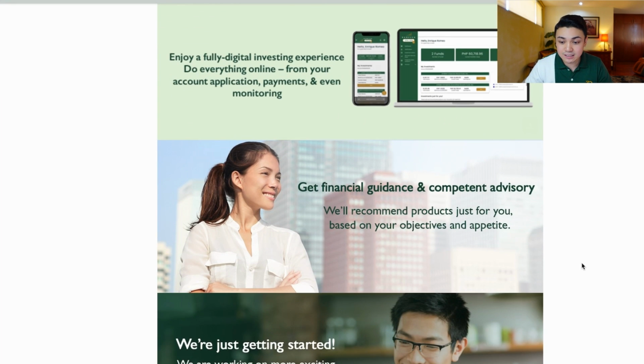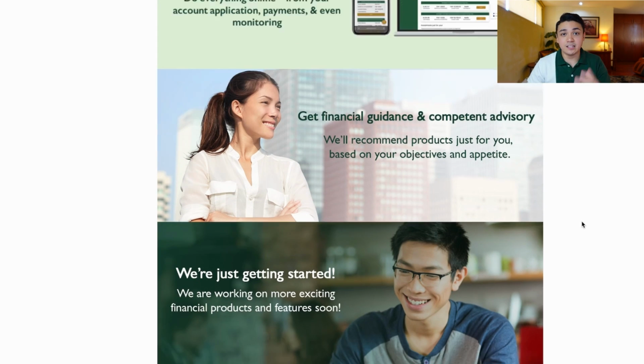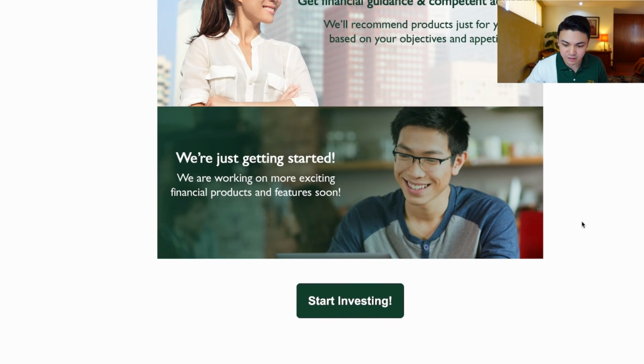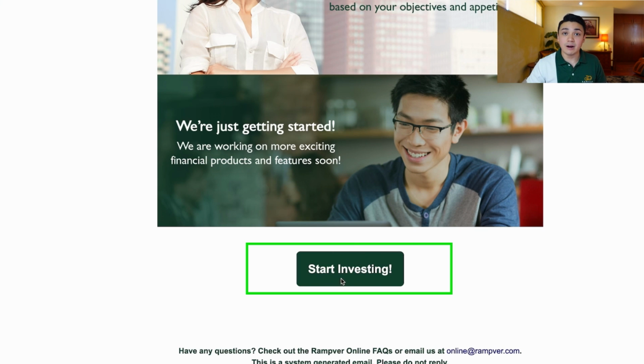Get financial guidance and competent advisory. So we'll recommend products just for you based on your objectives and your appetite. We will continuously remind you to keep investing, and we also have powerful tools in the platform to help you monitor your portfolio. And again, we're just getting started. We are always improving the platform for you, our RFFs, for you, our investors. Okay, so start investing. So when you click this, you will be led to the Rampver Online platform where you can log in and invest.